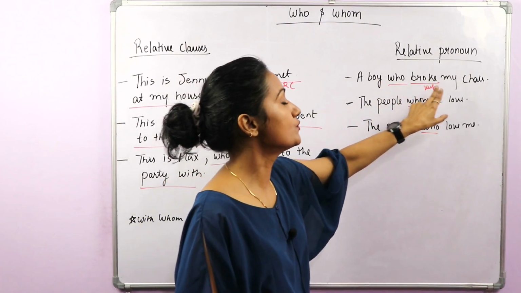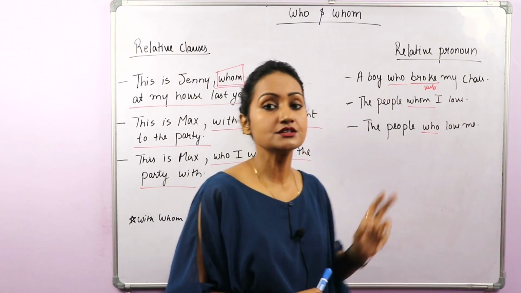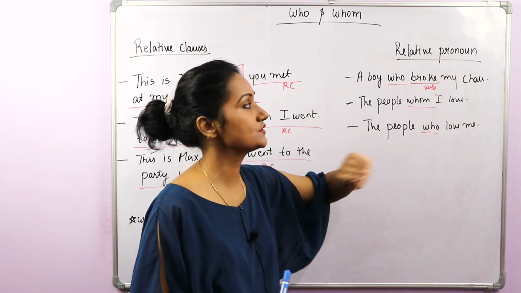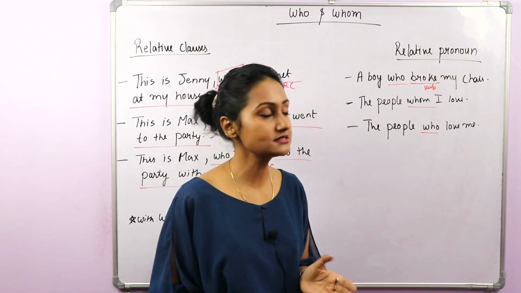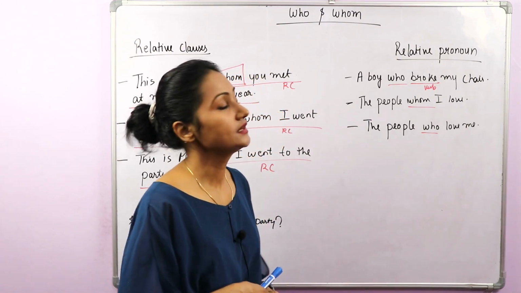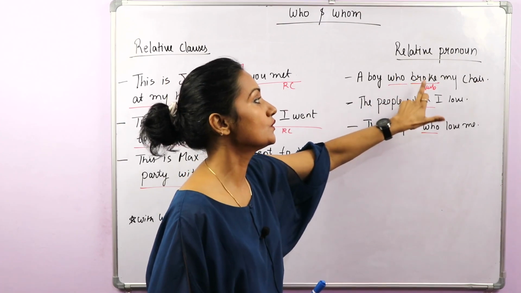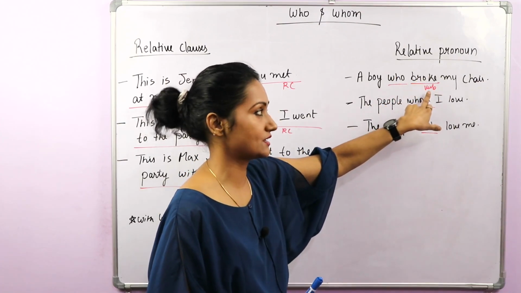A boy who broke my chair. Okay, so we have a verb here. Okay, break is the verb and we already have an object in this sentence. Now what do we want to know? The subject. That's why we have used who here. The boy who broke my chair, who did this action.